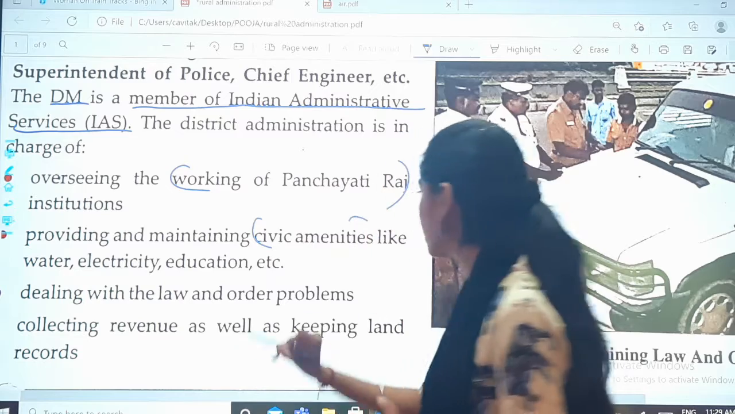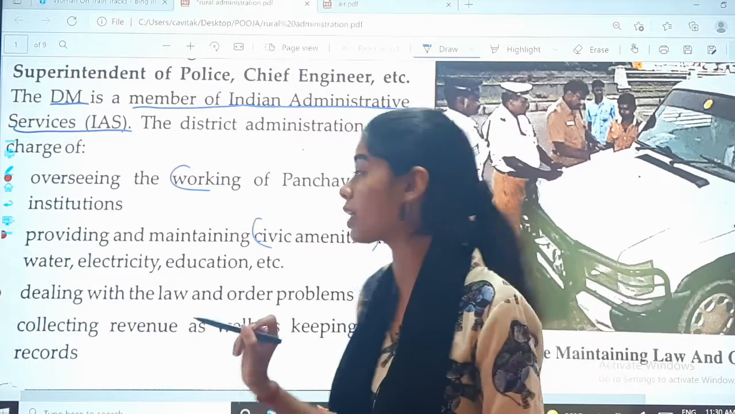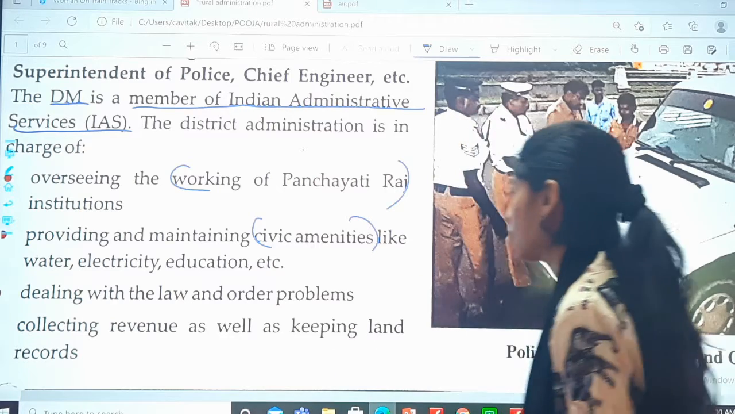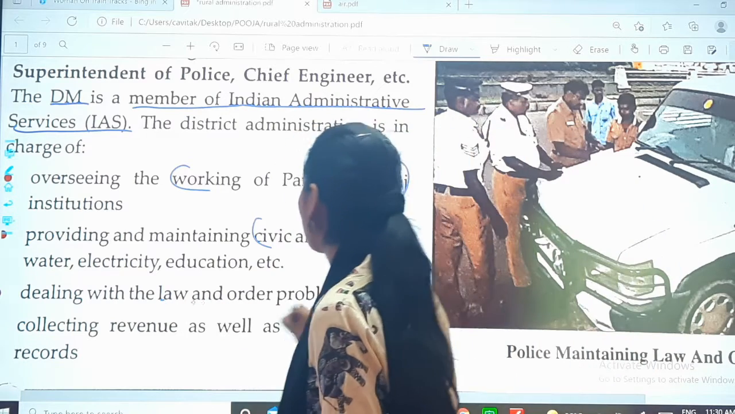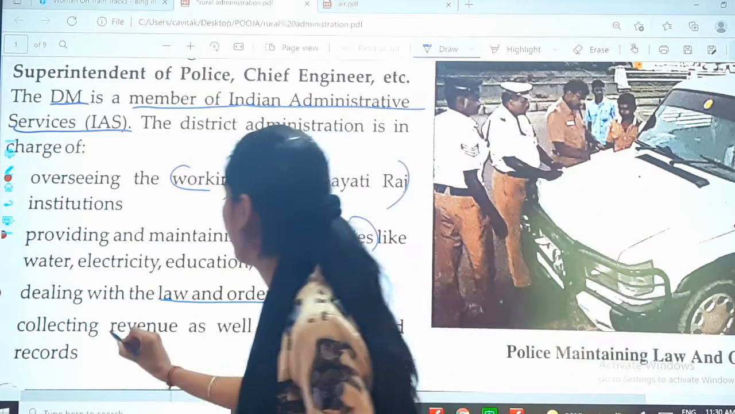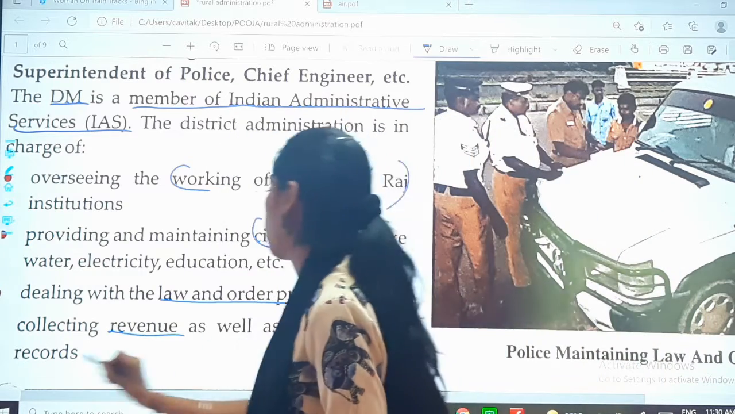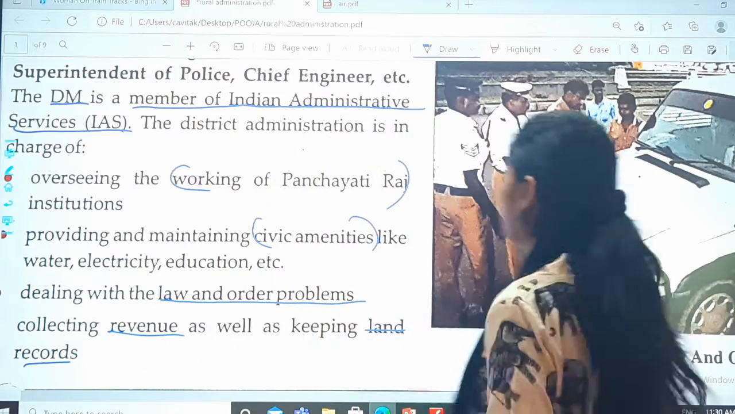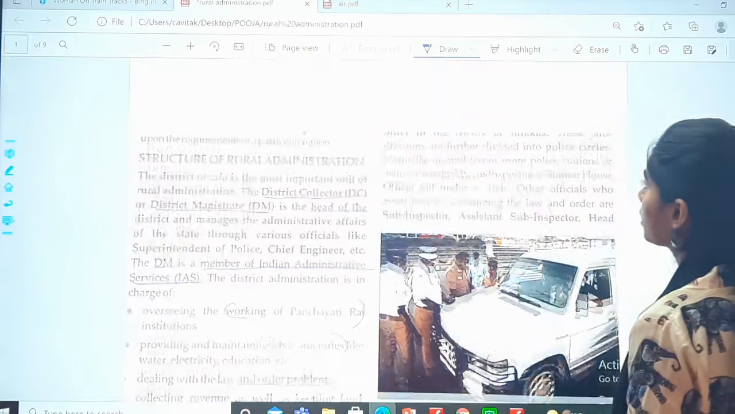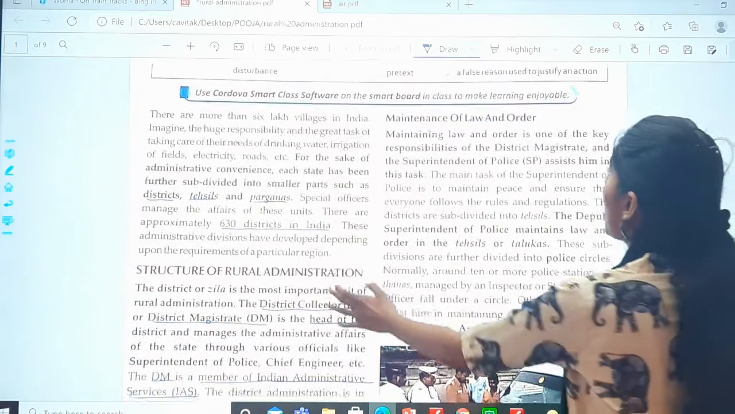Providing and maintaining civic amenities. Many times we have heard this word. And what comes under it? Water, electricity, education, etc. Then dealing with law and order problems. Collecting revenue as well as keeping land records. All these are their main work.